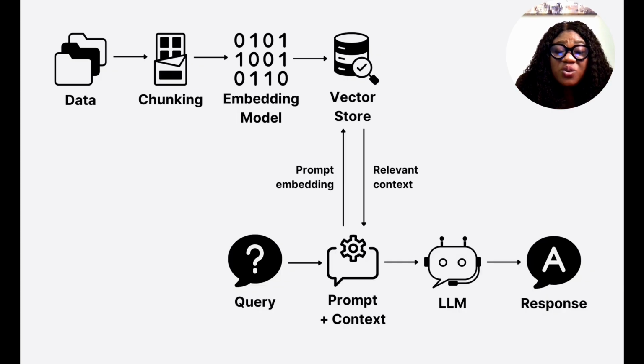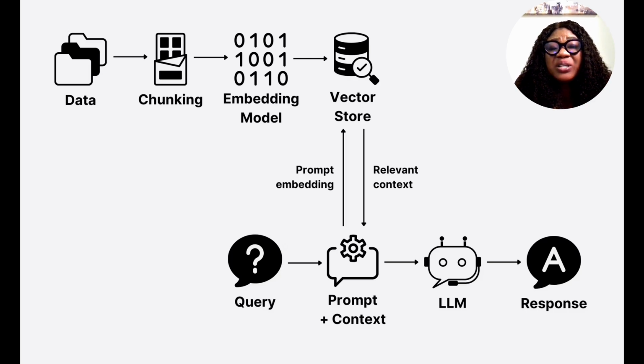Then each of the chunks will be converted into a numerical representation that we call an embedding. Then it will be stored in a vector database. That's the first phase. Now the second phase is the query itself. When a user asks a question, what will happen? That query itself will also be turned into an embedding.